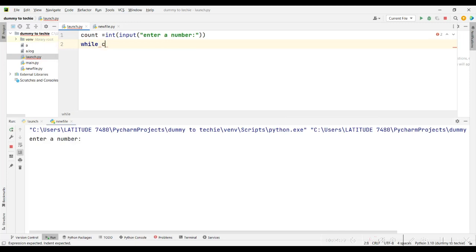It means while count. Let me see if I can get it correctly. I want to count from 0. Count is going to be the highest number, so I cannot compare count to itself.